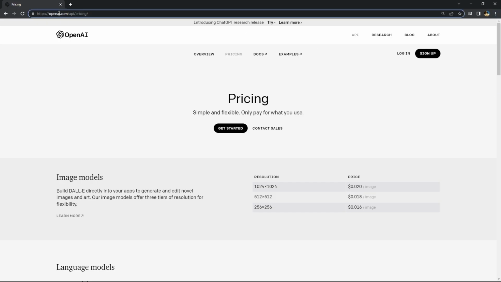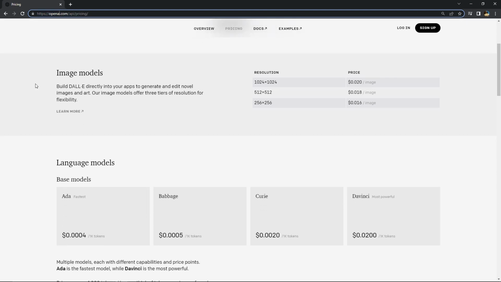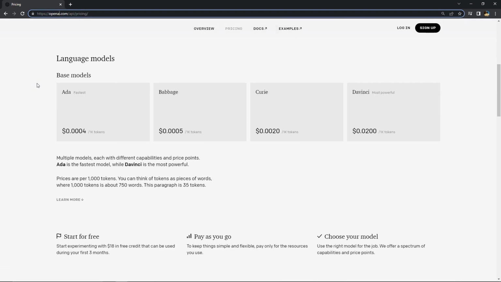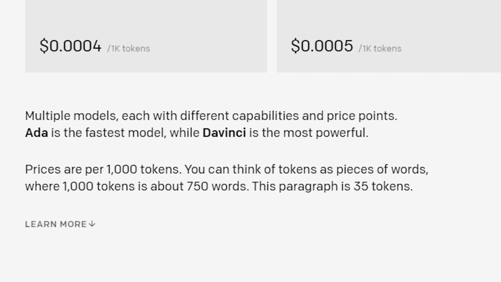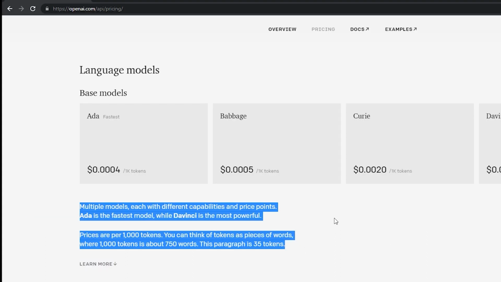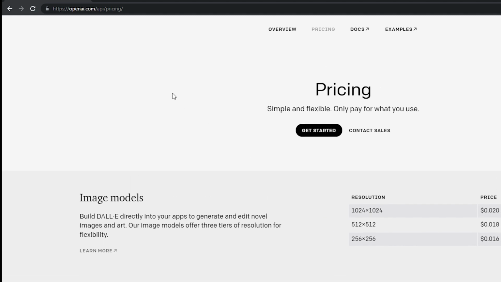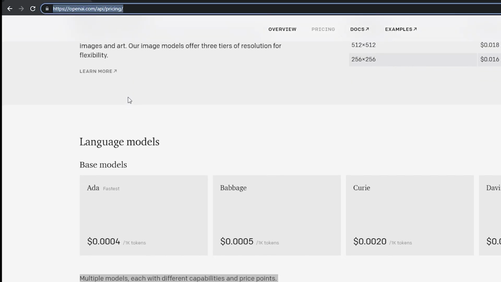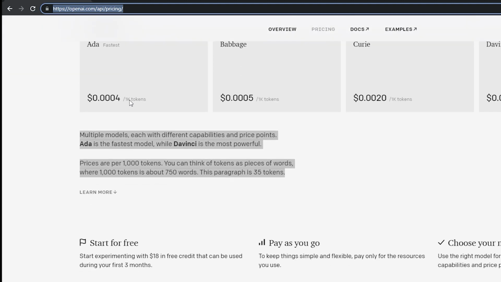asleep. Another option is to get an API key and use the paid OpenAI GPT-3 playground. The usage rates will vary depending on the plan you choose. Currently, the most powerful version is called DaVinci and costs 2 cents per 1,000 tokens. As an example, you can think of tokens as pieces of words, where 1,000 tokens is about 750 words. So if you had it write a 750-word article, it would cost you 2 cents.